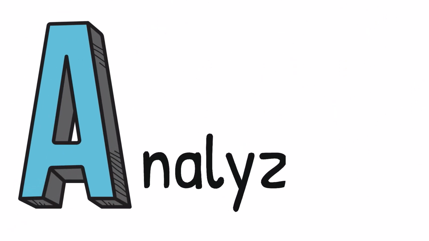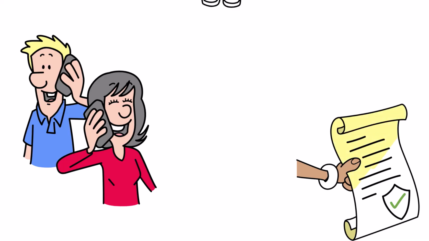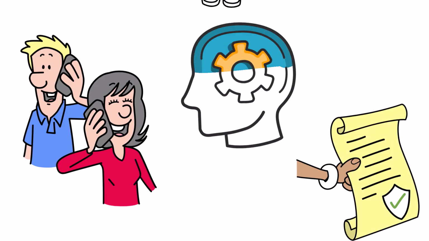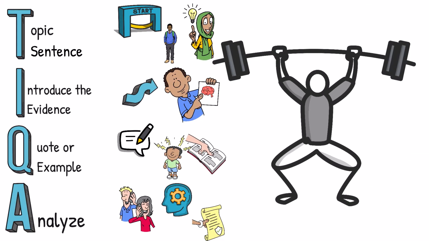A is for analyze. Explain how your evidence supports your topic sentence. Example. This shows that uniforms help students concentrate, which improves learning. Use TIQA to write clear and well-supported paragraphs.